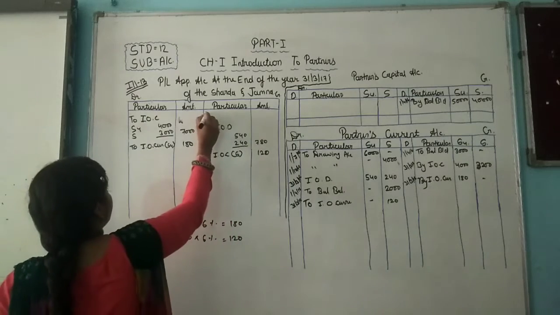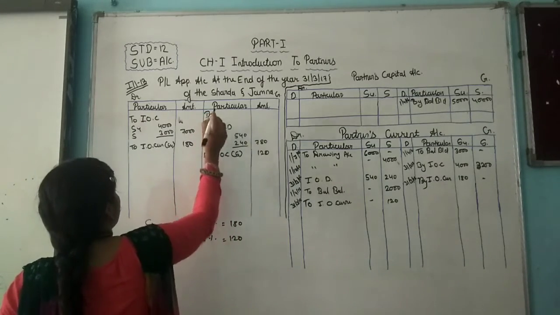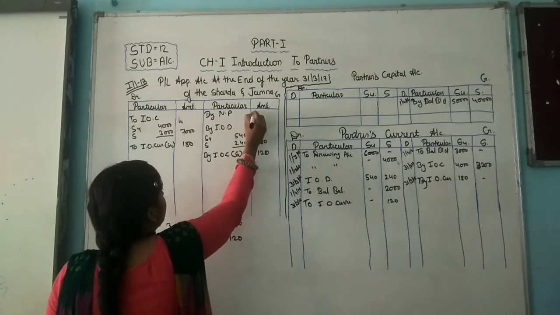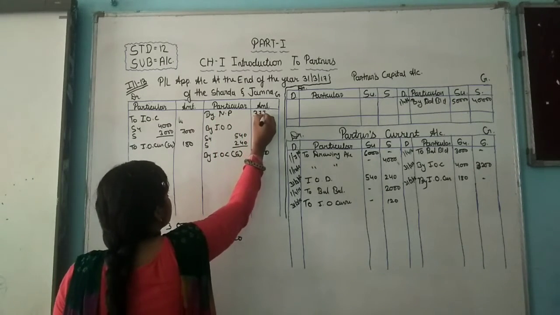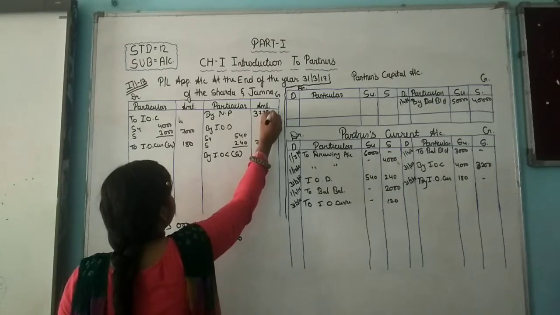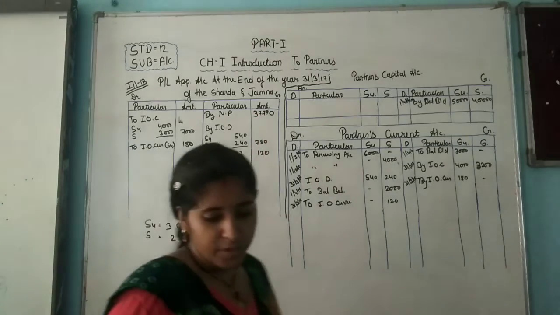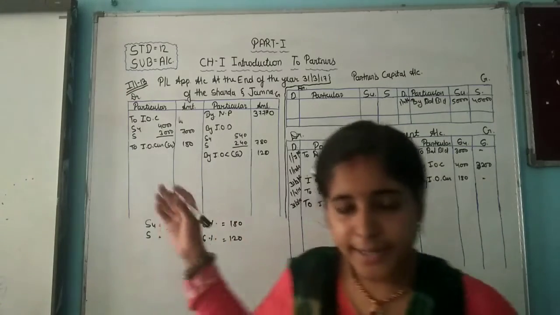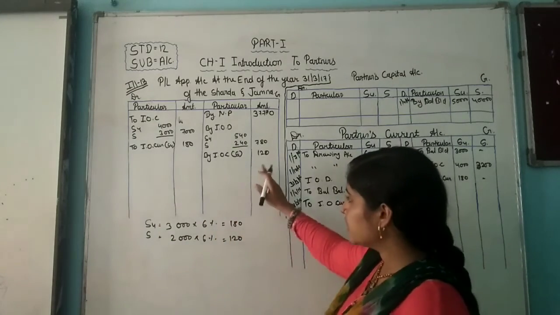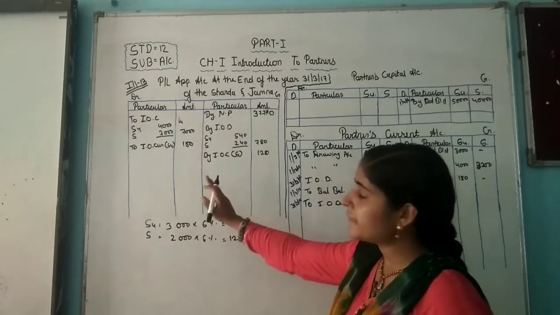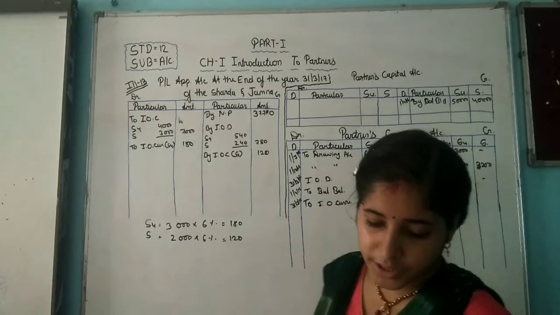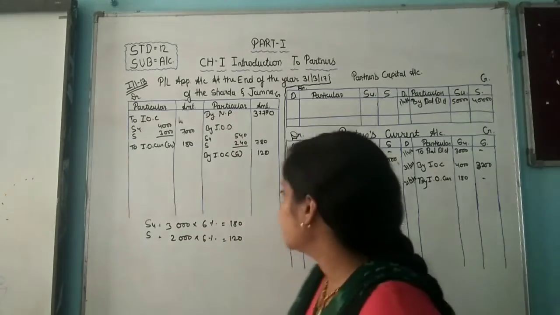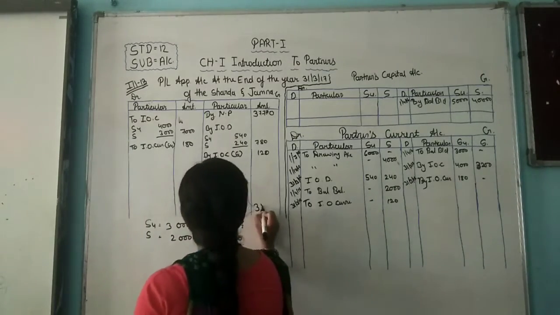Okay, so here I am writing down the profit. It is net profit come from the profit and loss account. So here net profit is 37,770. Okay, now here the total of this credit side and debit side, you can see the credit side is more than the debit side. So here 38,670 is total.